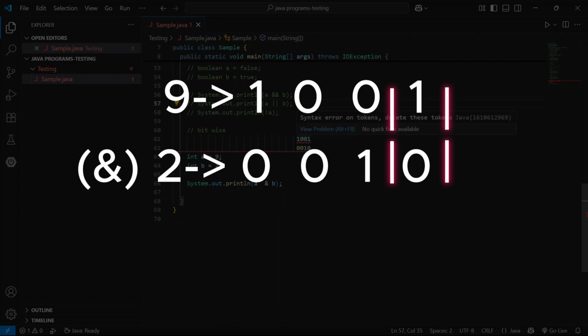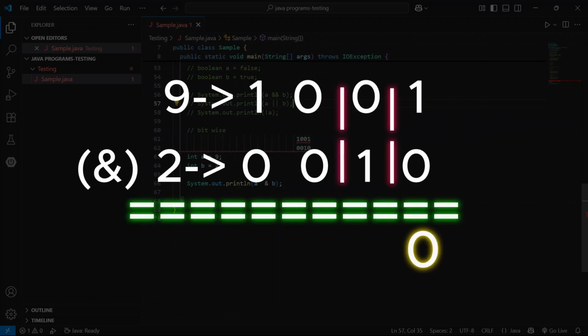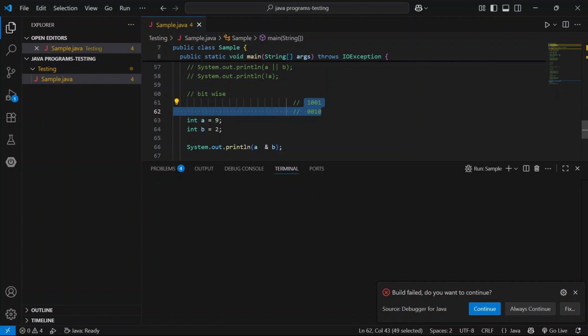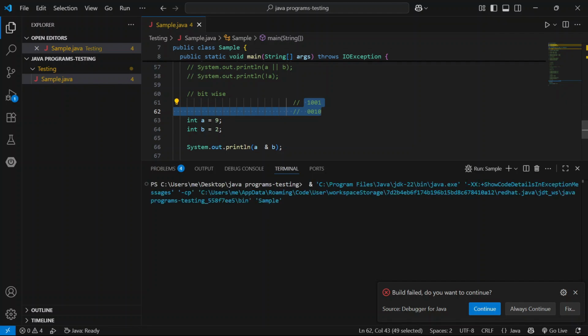The first position here is 1 and 0, so we get 0. And second here 1, upper is 0, so we get 0. And here 0. And here 1 and 0, we get 0 only. So the final output is 0.